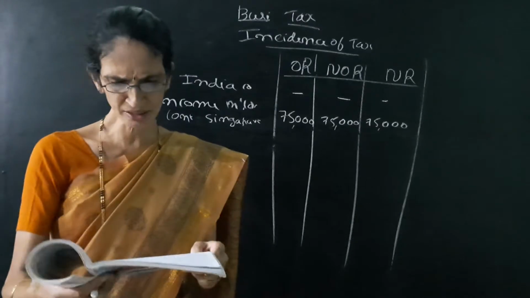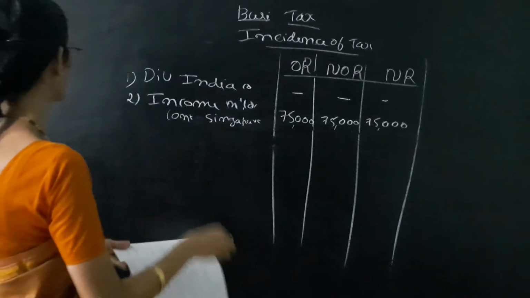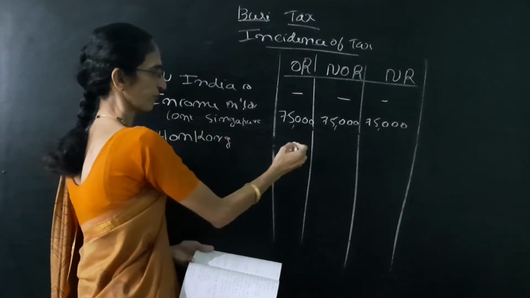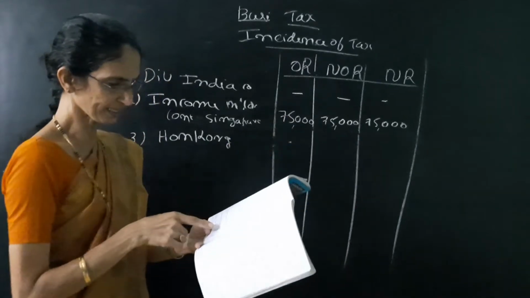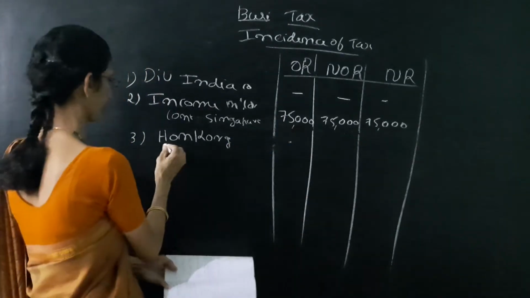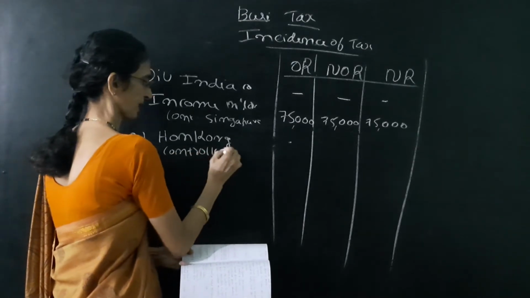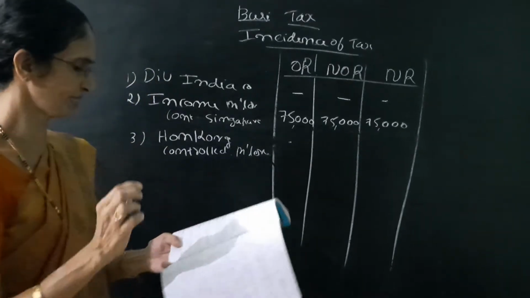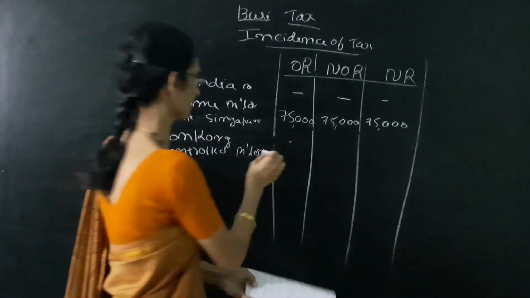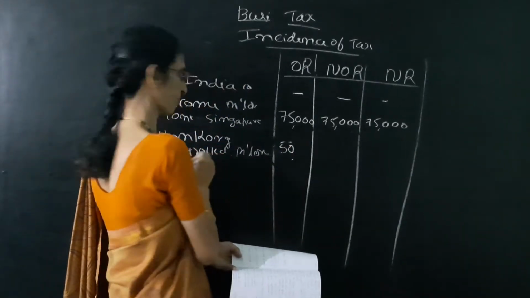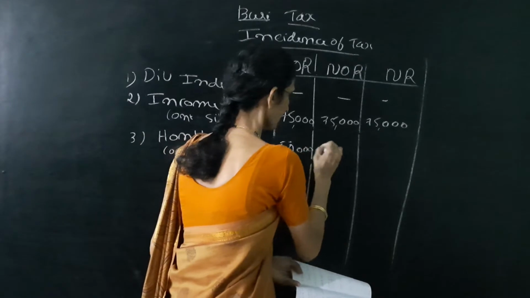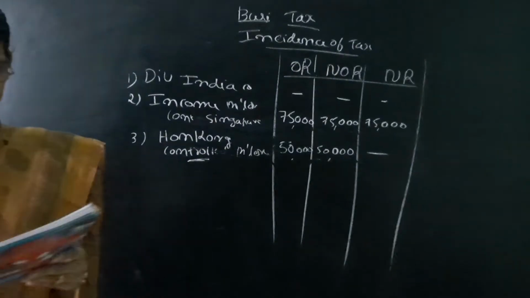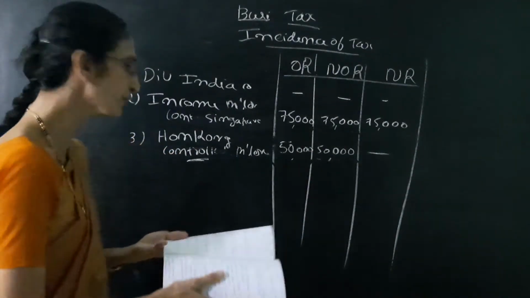Then income from business in Hong Kong controlled from Bangalore. So income from Hong Kong means foreign income. First column yes, but it is clearly given this business is controlled from Bangalore. So once again, controlled or set up in India. Bangalore means India. Controlled or set up in India means two columns yes. So amount is given 50,000. So the word controlled is important. So we have to write two columns 50,000, 50,000. Last column is dash.